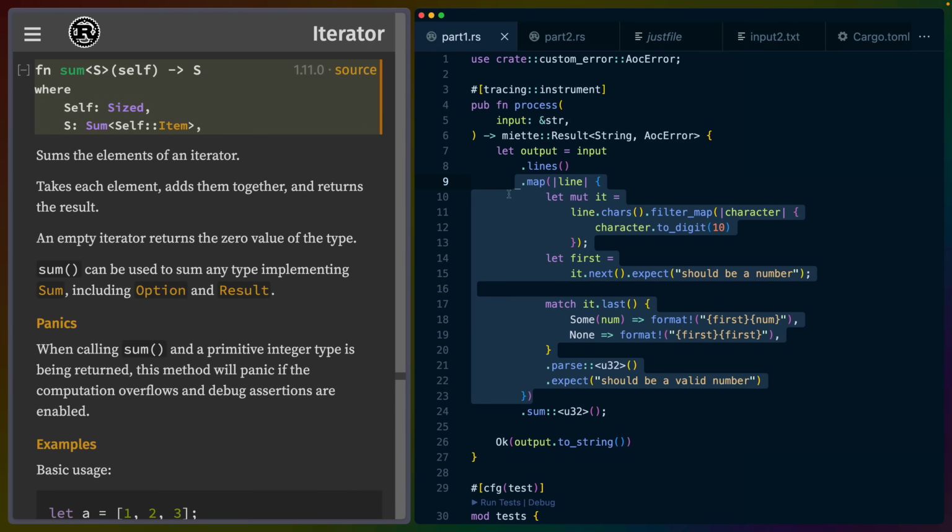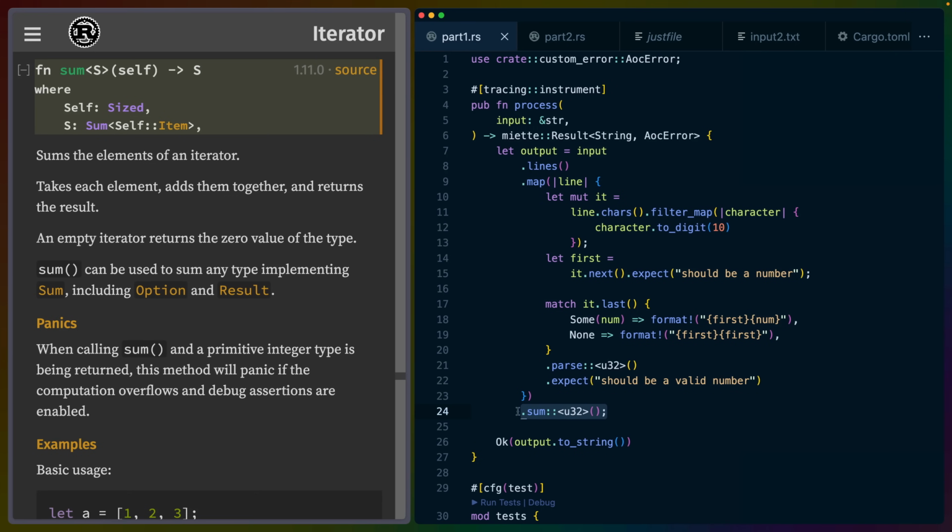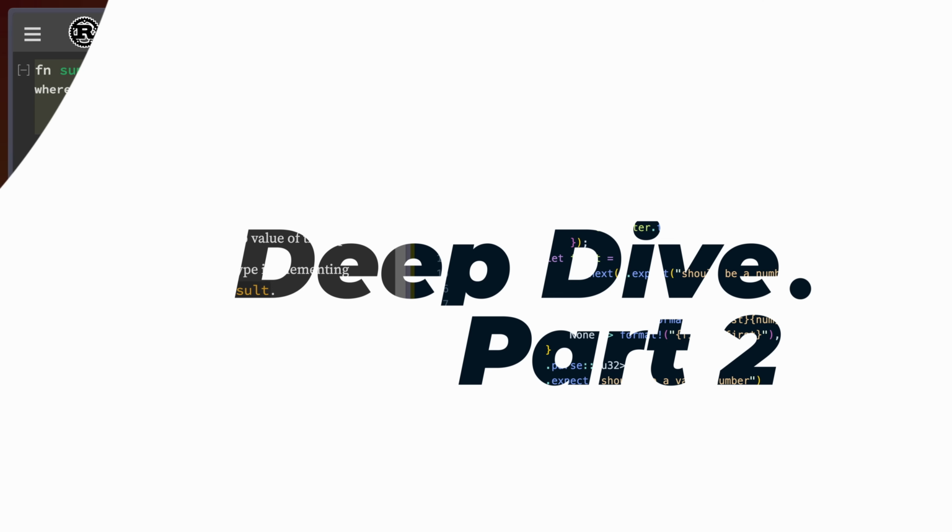Now, these are U32s. We also have to decide what type to add them into. For example, if you had a bunch of U8s, that could overflow and you might want to sum them all into a U16, a bigger number. We again use this turbofish syntax because sum is general like that, and we have to specify what container we want to sum these into. That gives us the output, which we then wrap in Ok and return from our function.